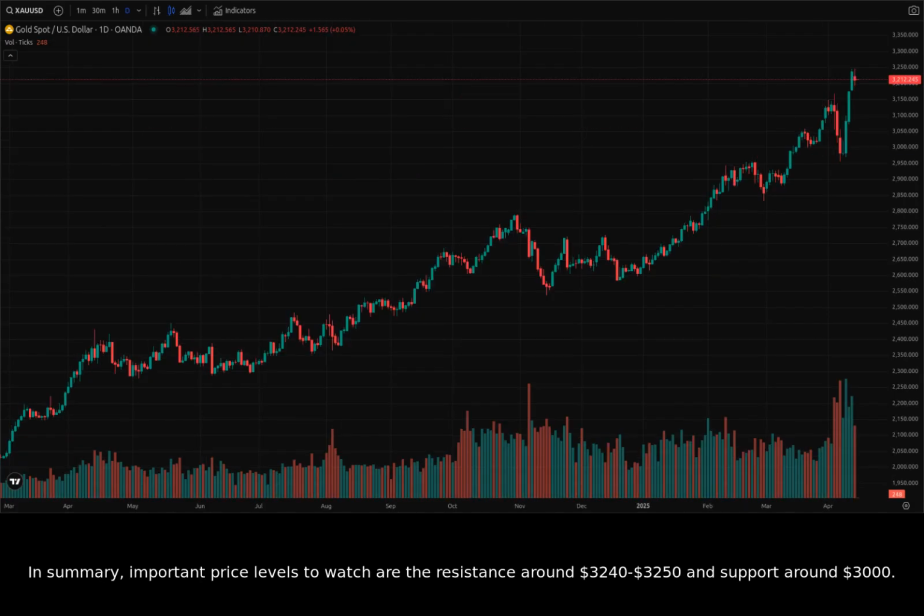In summary, important price levels to watch are the resistance around $3,240 to $3,250 and support around $3,000. The $3,200 level also seems to be an area that could serve as a short-term support on the 1-hour chart.